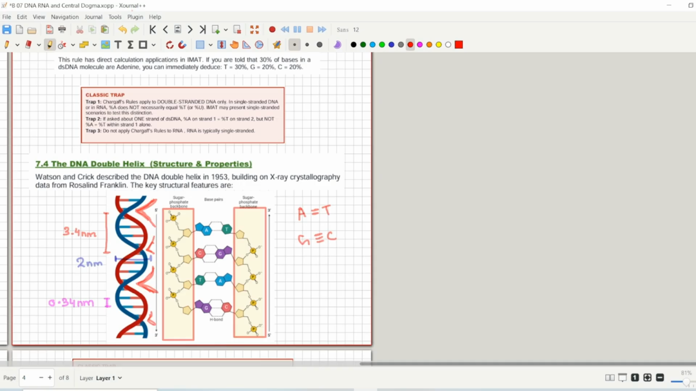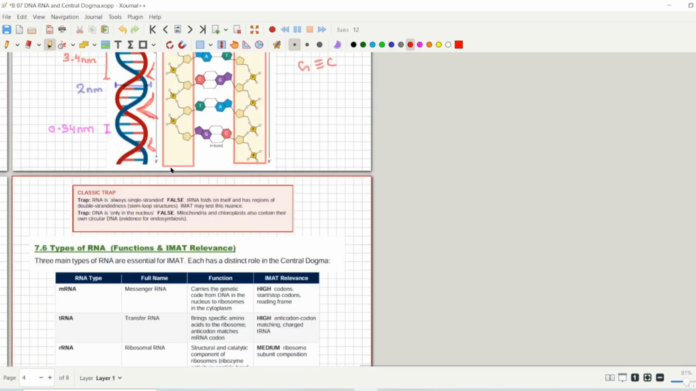3.4 nanometer is the distance of the whole turn. Whole turn means 1 major groove and 1 minor groove. So you have to know that 0.34 nanometer is the distance between 2 nitrogenous base pairs. So those are the simple MCQs that you have to memorize. They are really important, so don't mess them up.